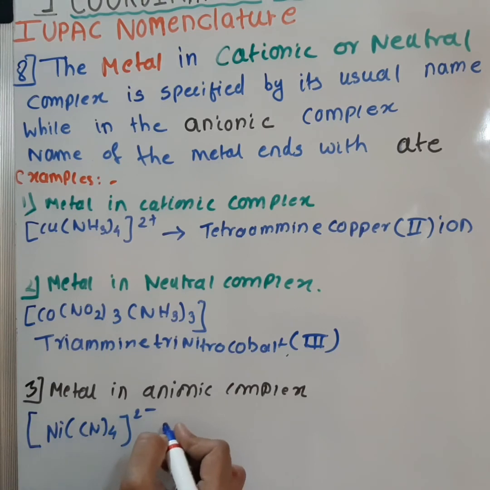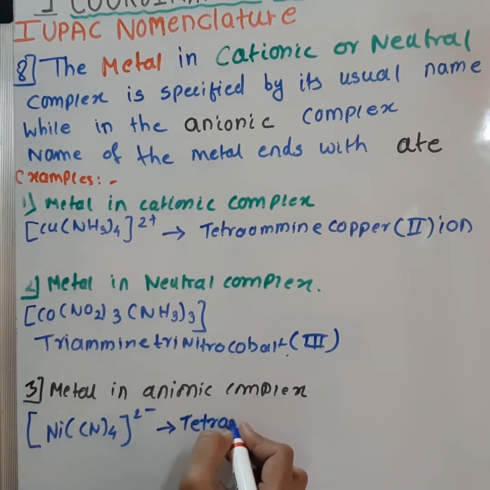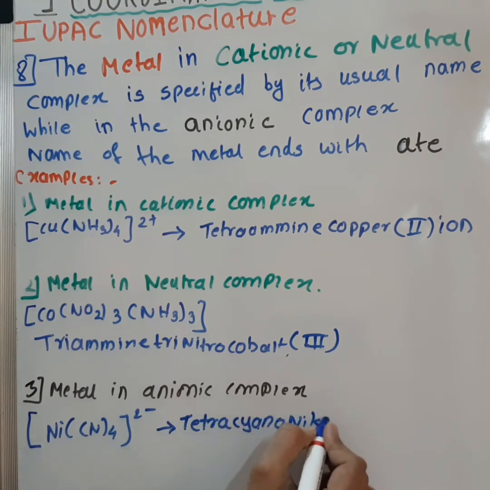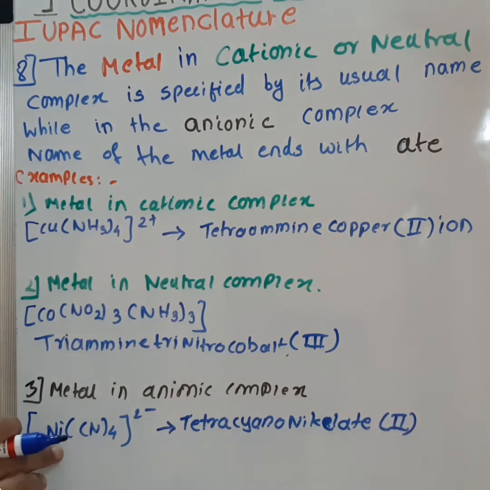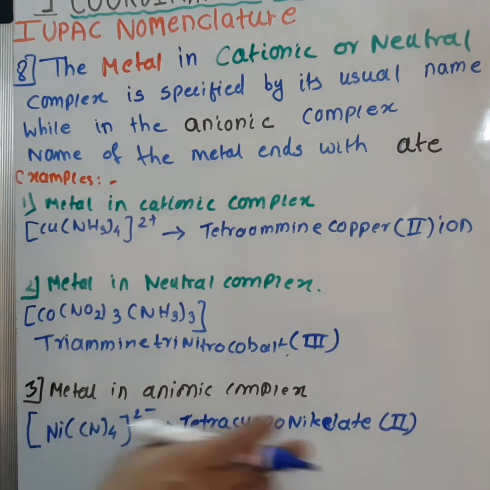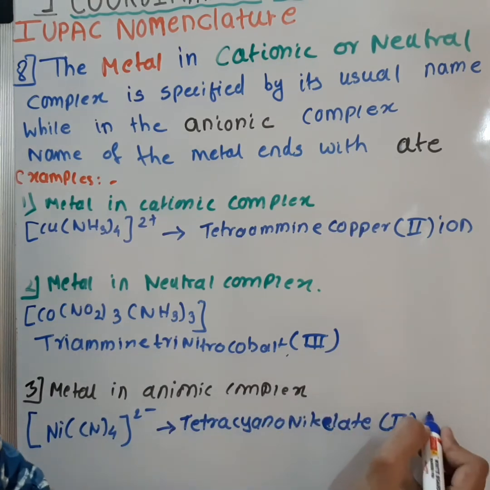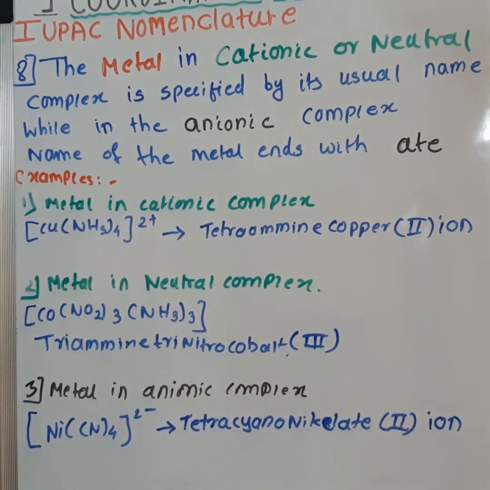So the name will be tetracyanonickelate(II). As the oxidation state of the nickel here is second, so (II), and as it is an ion, it will be ion. So let's see a few examples of anionic complexes in which the names of the metals will end with ATE.